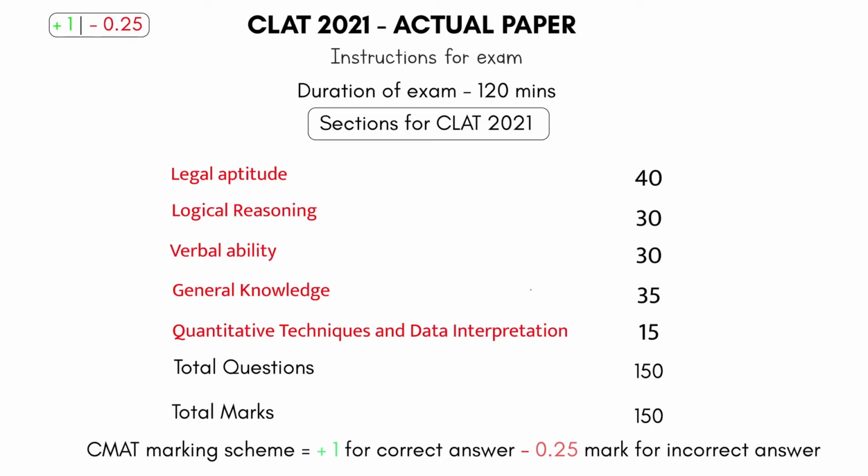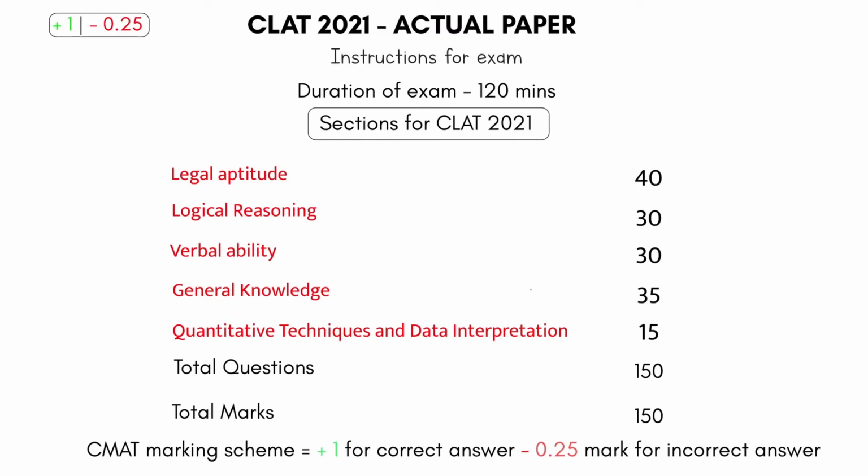Now we are starting by solving logical reasoning as a section. Then in the next parts we'll see legal aptitude, then verbal ability, then GK and then quantitative techniques. That's how we'll solve the entire paper here. So stay tuned into the series of Mock Premier League and find out how we solve all the sections by differentiating questions into easy, moderate and difficult. What is the marking scheme here? +1 for every right question that you do and minus 0.25, that is 1/4 of marks, is deducted. As I said, we are starting with logical reasoning, which has 30 questions here.